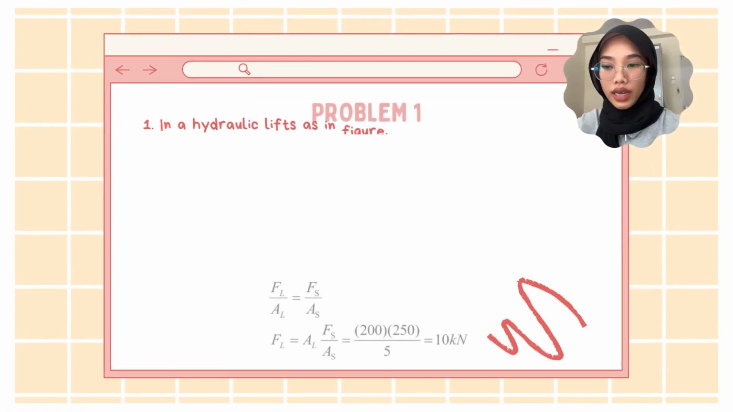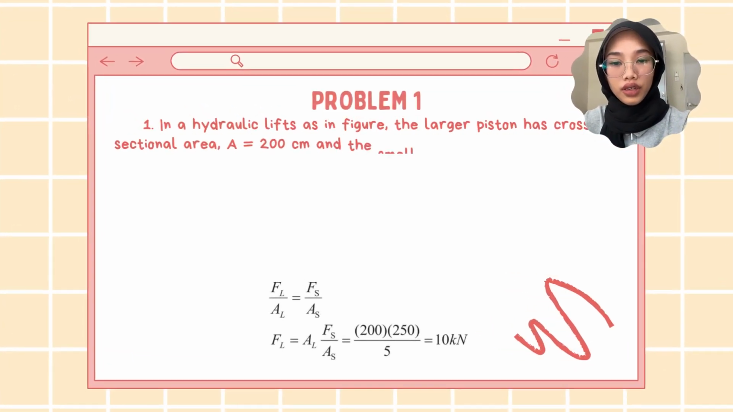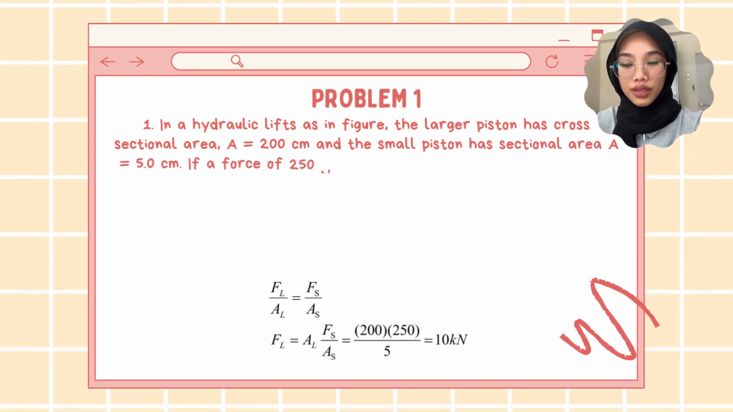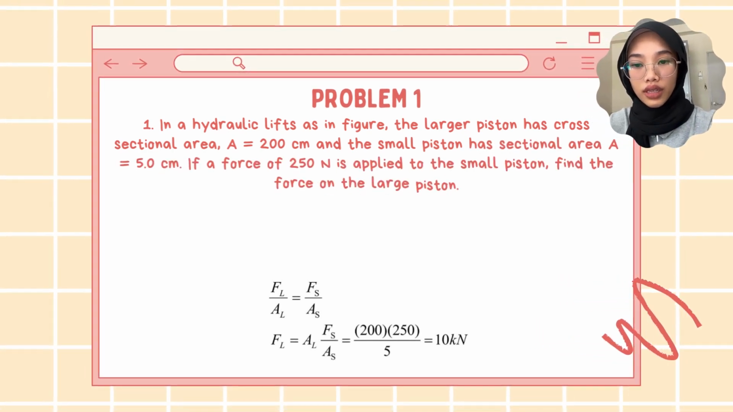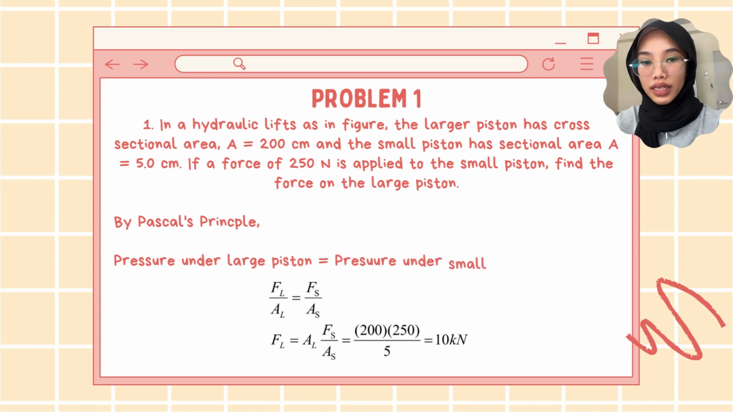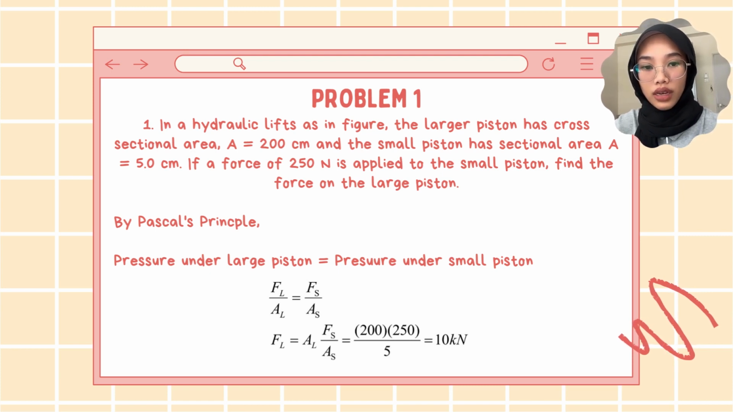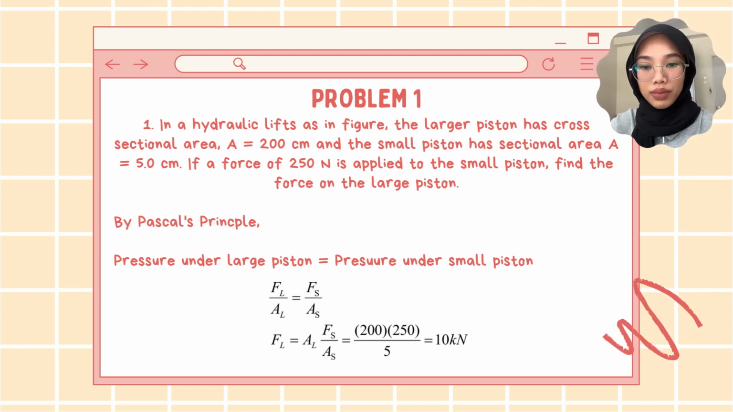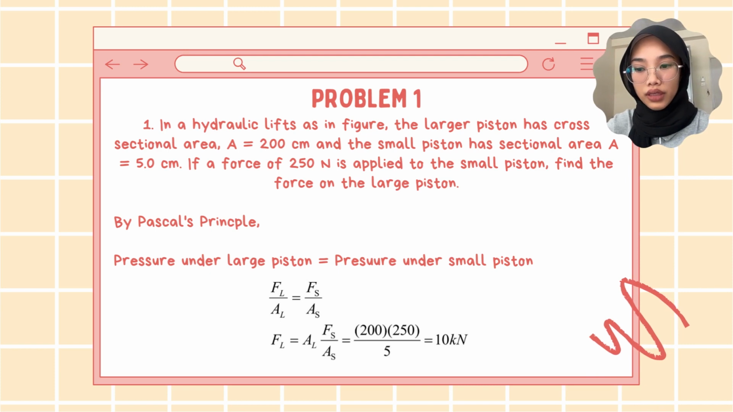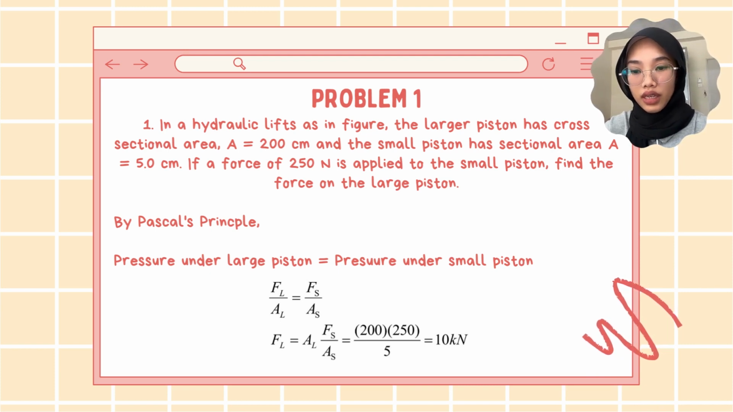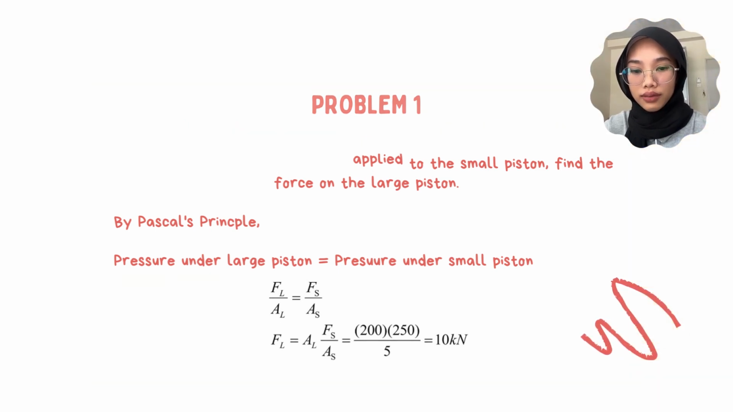Problem 1. In the hydraulic lift as in the figure, the larger piston has cross-sectional area A of 200 cm² and the small piston has cross-sectional area A of 5 cm². If a force of 250 N is applied to the small piston, find the force on the large piston. By Pascal principle, pressure on the large piston equals pressure on the small piston.